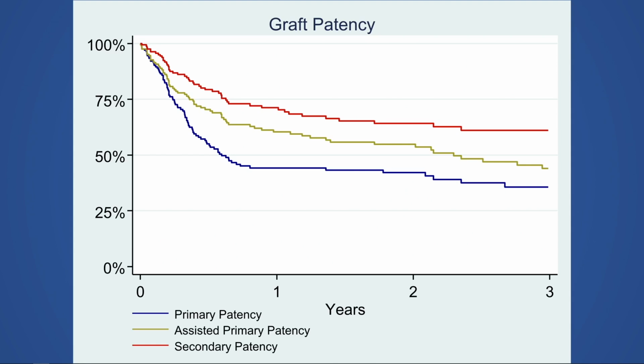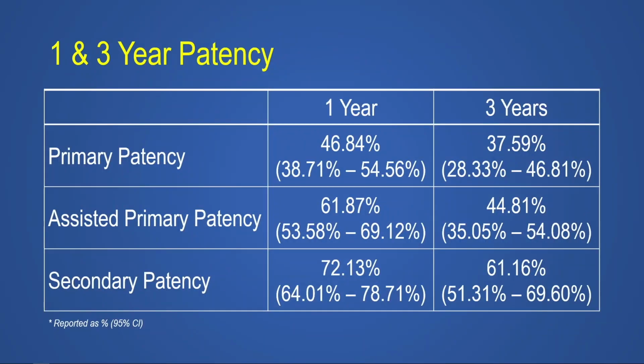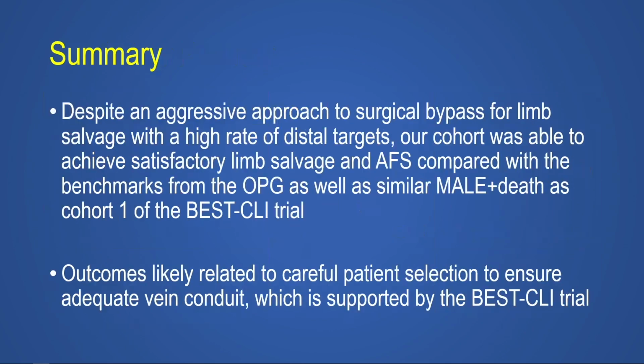And here you can see our graft patency. We have primary patency in blue, assisted primary patency in green, and secondary patency in red over the course of a 3-year follow-up period. Specifically, you can see at 1 year, we had a primary patency of about 47%, an assisted primary patency of about 62%, and a secondary patency of about 72%. And then at 3 years, our primary patency was about 38%, assisted was 45%, and secondary was about 61%.